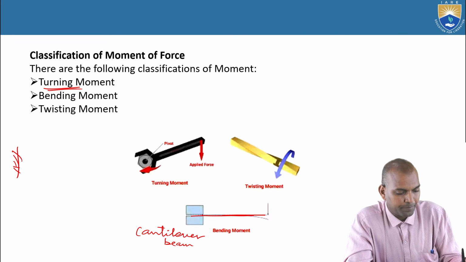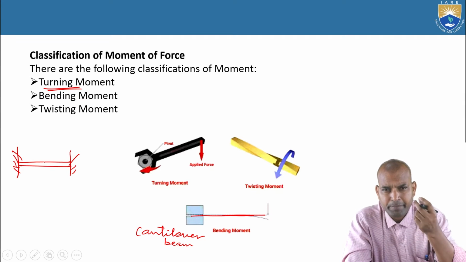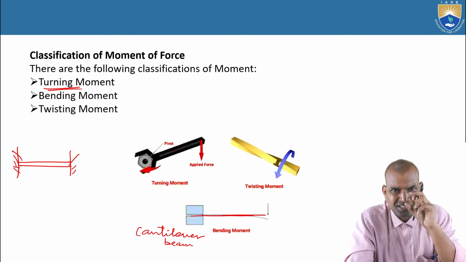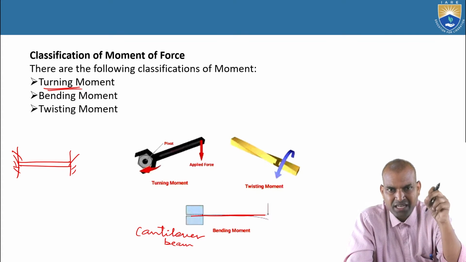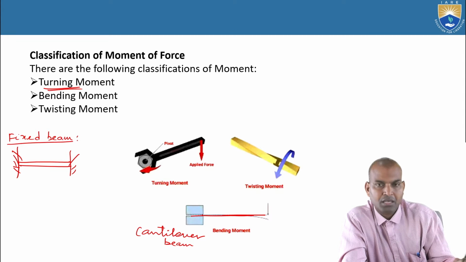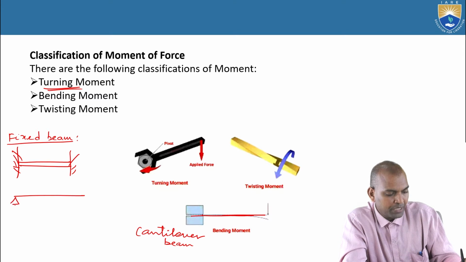Okay, and another type of beam is known as a fixed beam. Beam is nothing but a component, or a concrete structure, and it is fixed at both the ends. Then it is known as a fixed beam. Next, as I told you, it is the cantilever beam. One more beam is known as a simply supported beam.